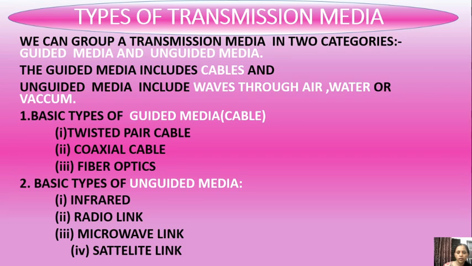Now, there are types of transmission media. We can group transmission media in two categories, guided media and unguided media. Guided media includes cables, unguided media includes waves through air, water or vacuum. First point is basic types of guided media. There are three subtypes of guided media. First one is twisted pair cable, second coaxial cable, third is fiber optics. Then second basic types of unguided media. Under unguided media, we can say infrared, radio, microwave, satellite.